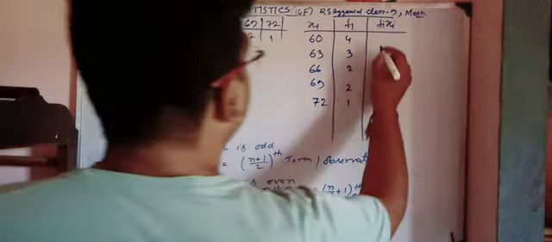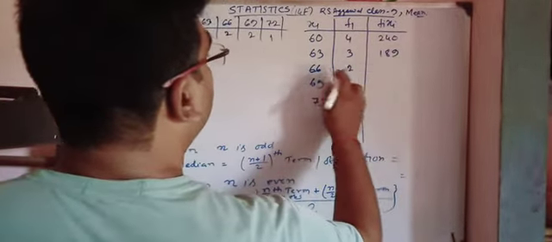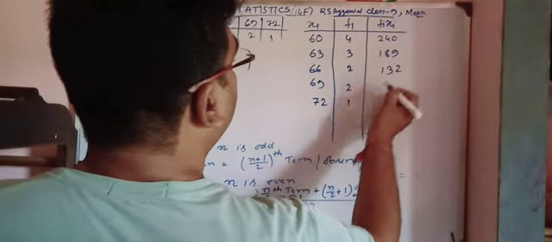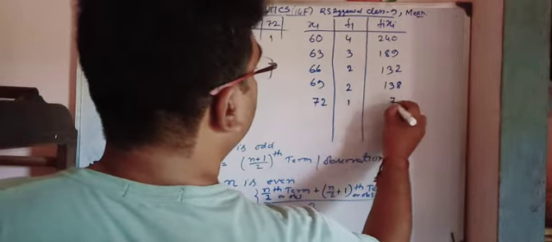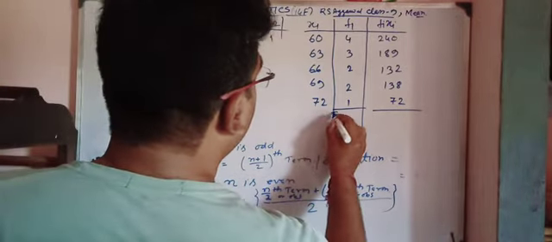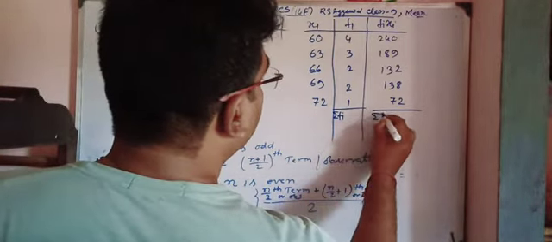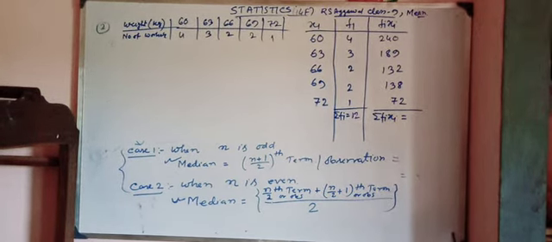Now we have to find fi xi: 240, and so on, up to 72. Now we have to add this. This is summation of fi, and this is summation of fi xi. If we add, this comes 12 and this comes 771.